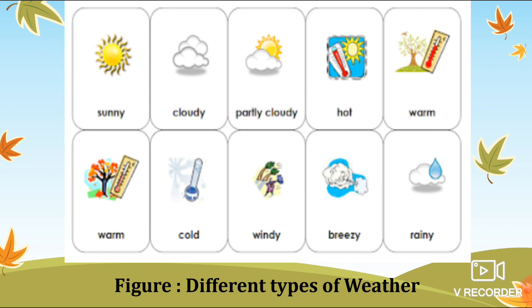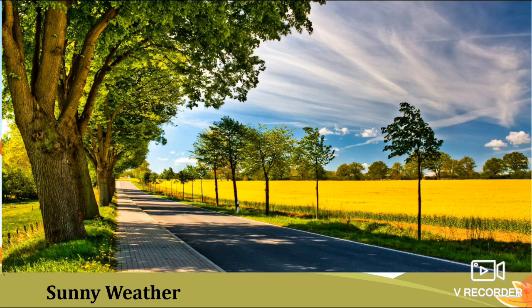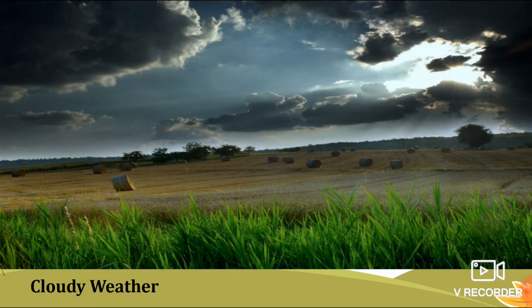We will see some more images which will give you a clear idea. Suppose in this particular image you are seeing that the weather is sunny, so there you can see that full sunlight is there. In another one, the weather is cloudy, meaning there is less sunlight and you can see clouds in the sky.